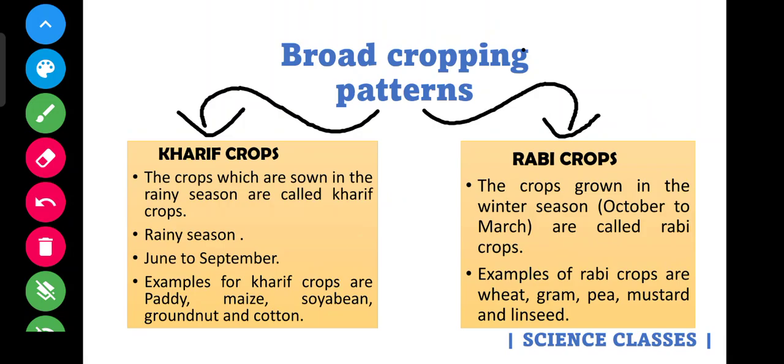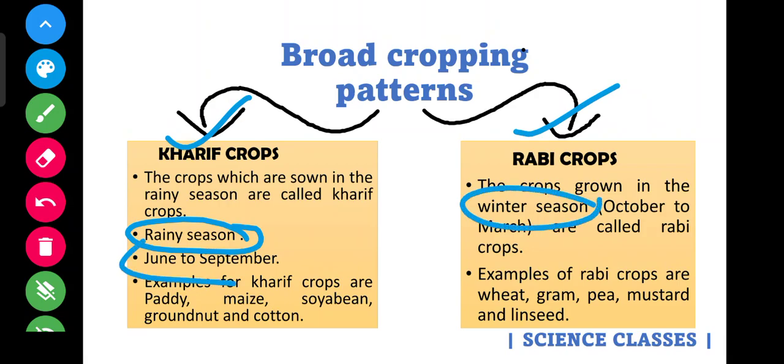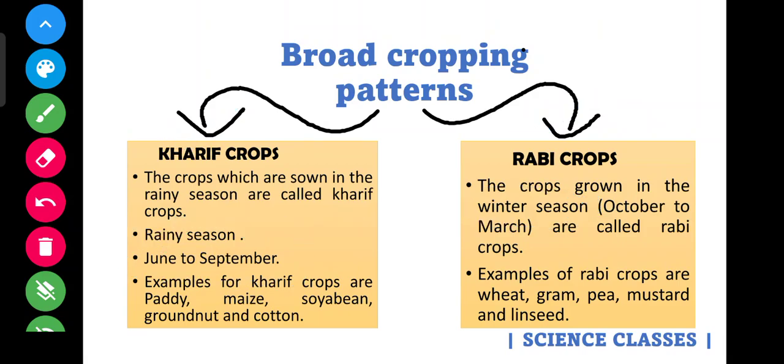These are the examples: paddy, maize, soybean, groundnut, and cotton are examples of Kharif crops. Next, Rabi crops. Kharif is grown in the rainy season, whereas Rabi crops are grown in the winter season. In India, the rainy season starts from June and usually ends in September, whereas the winter season starts from October, right after the rainy season, till March before the summer.